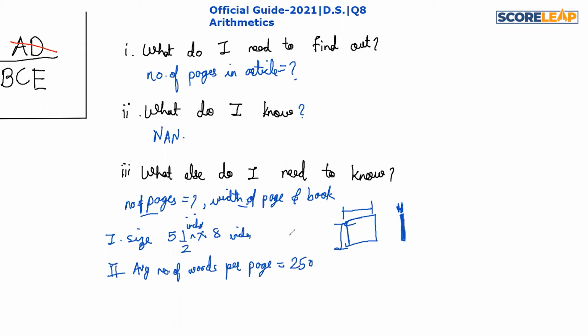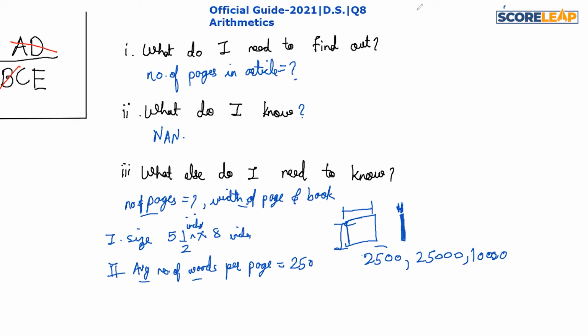So this is also not relevant, because if they would have given that the total number of words in the book is something around 2,500 or 25,000 or anything like that, or 10,000, then from that we can figure out the number of pages by dividing this by 250. But they have not given any data on the number of words in the book. So the average is not helpful over here. The second statement is also not sufficient to answer our question.